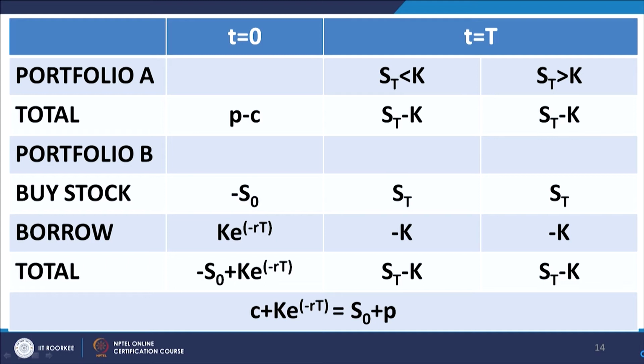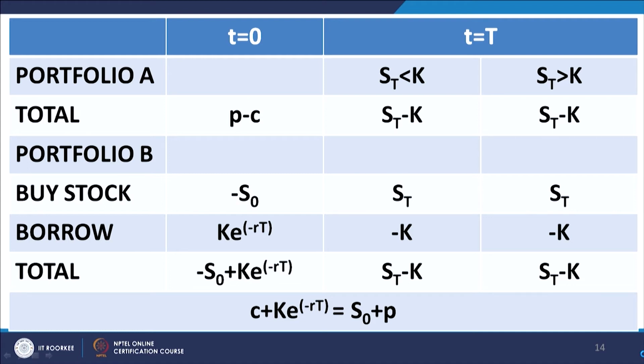So, we borrow an amount K e to the power minus R T. Now, because I have borrowed, this is an inflow, and because it is an inflow, it carries a positive sign. And the amount that will have to be repaid to satisfy the obligation created by this borrowing will be equal to K, the future value of this at time capital T, which turns out to be K.